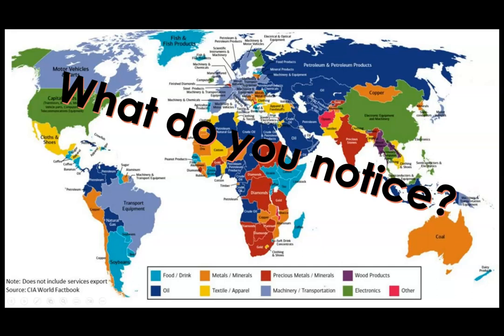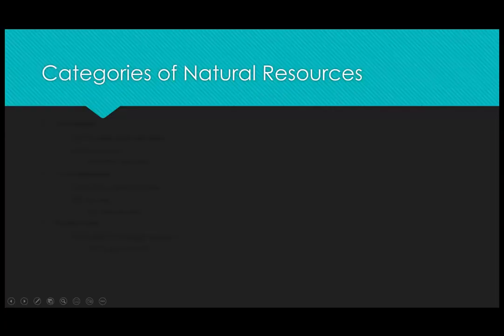So again, just look at this map, see what's going on right through here, different things that are talked about in here, look for trends, and we'll take it kind of from there. Now, getting rid of this, okay, looking at different categories of natural resources, there are three.